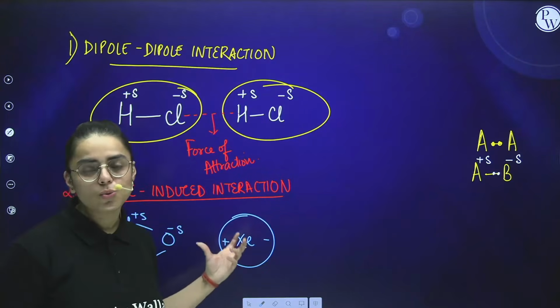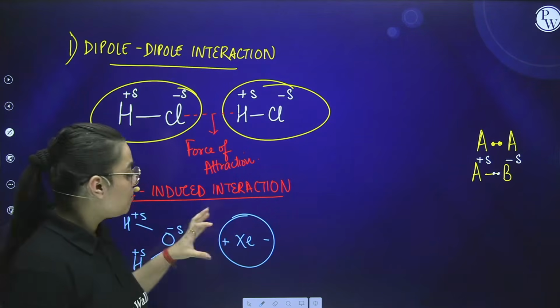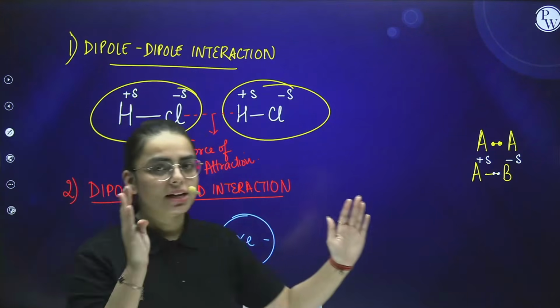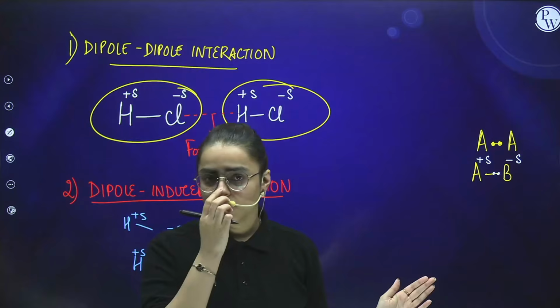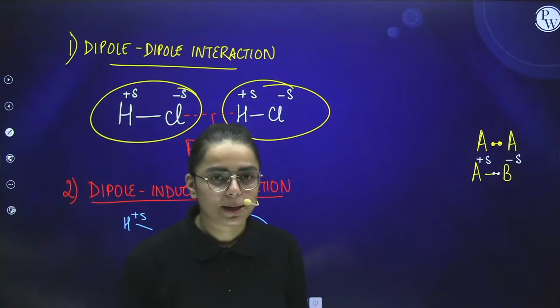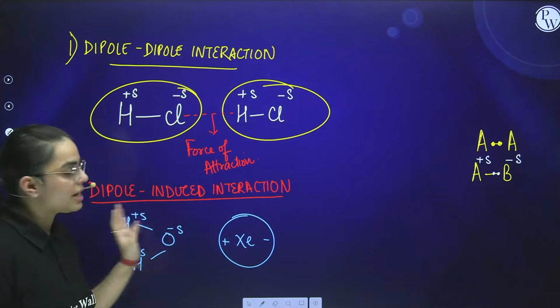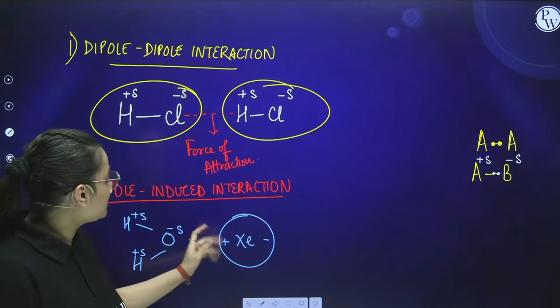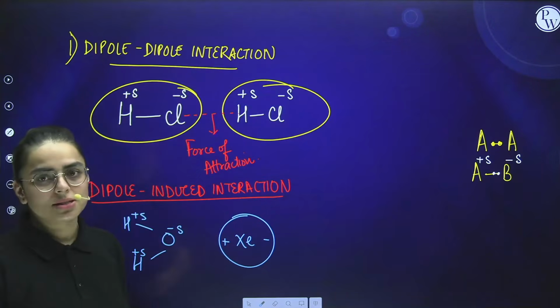Why positive towards here and negative towards there? Because, students, positive and negative attract each other, negative and negative repel each other. Positive-negative attracting, negative-negative repelling, and positive-positive repelling. So if positive was approaching from this side, then the negative end would be on this side, but from this side negative is approaching, so positive would come on this side. Is it clear to you?